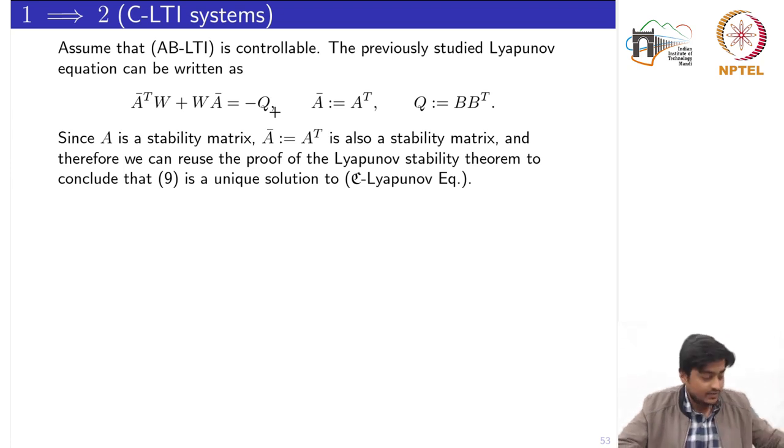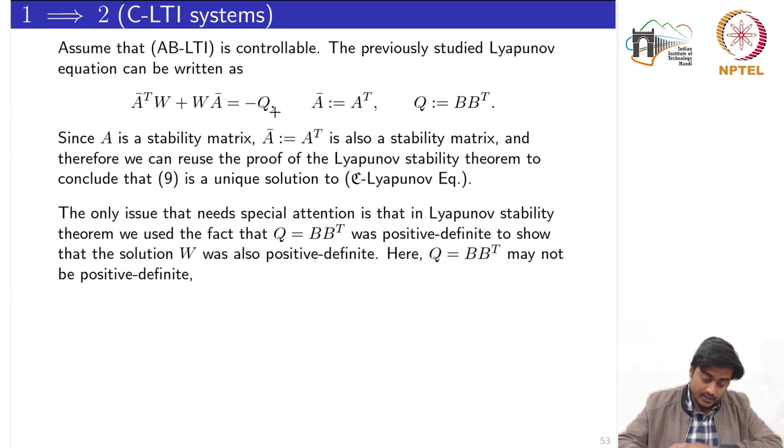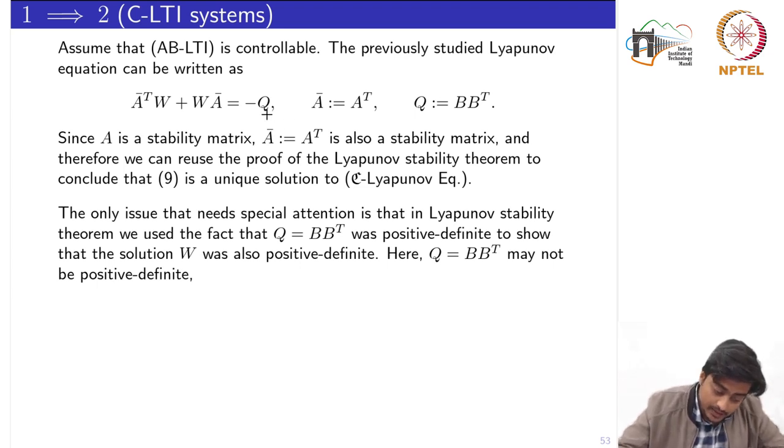But now there is a slight difference here: Q is given by B into B transpose. So B could be any matrix. Suppose B is a vector, for example with a single input, 1 0 0.